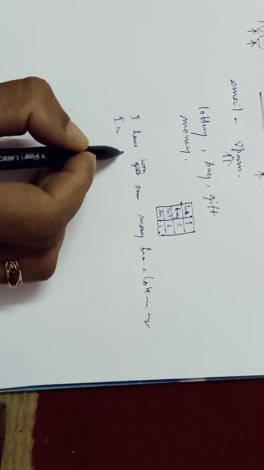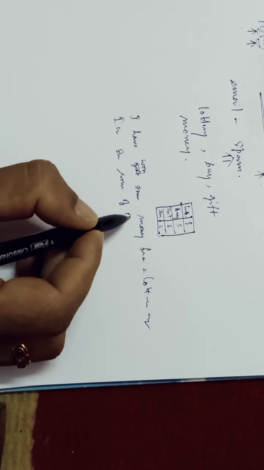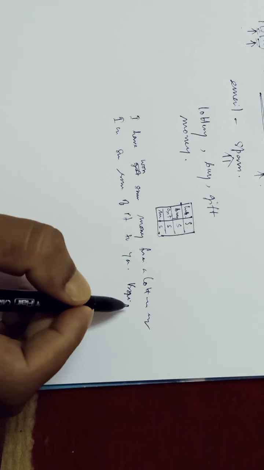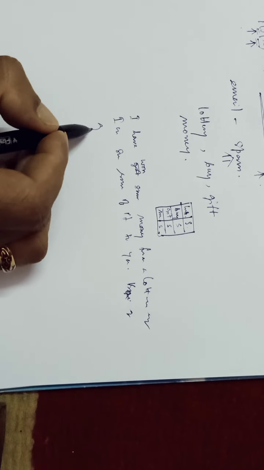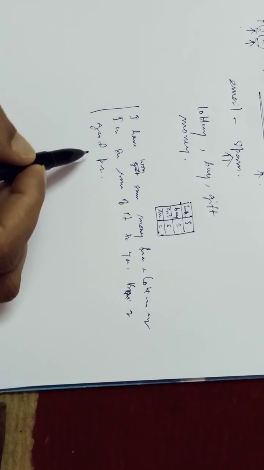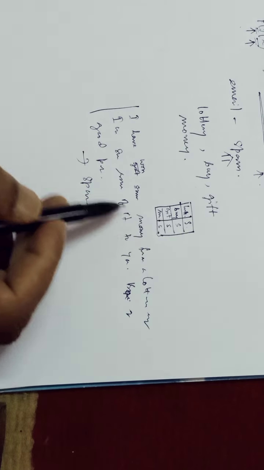I am sending some of it to you by a good pen. Now what will happen? It will go to the spam mail. Why? Because all these words are present.